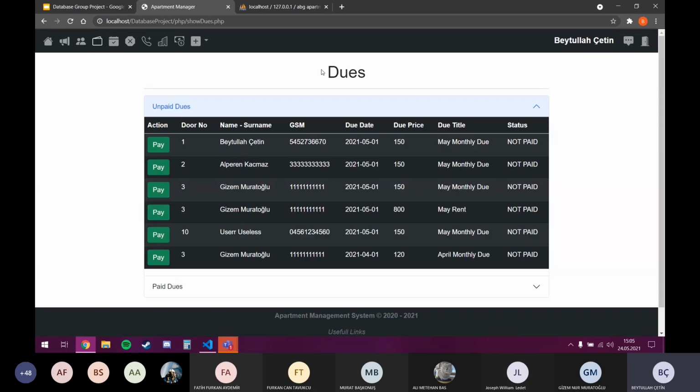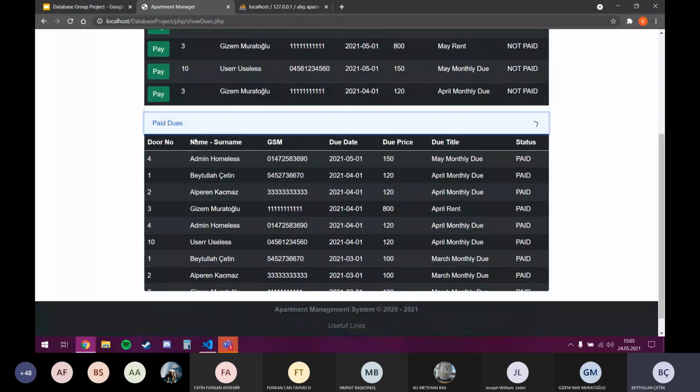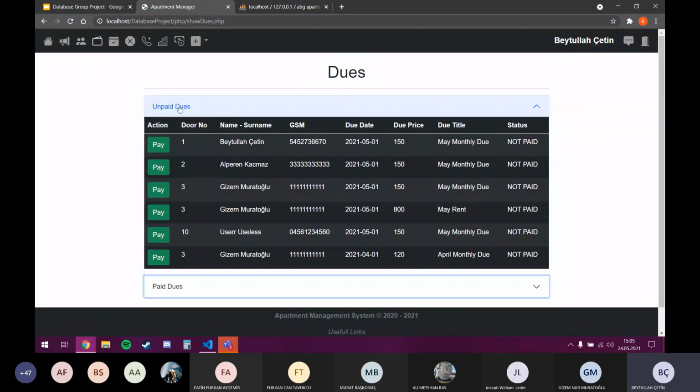When we get into the dues page, we can see the unpaid dues and the paid dues. There are a lot of paid dues. Let's focus on the unpaid dues and add a new due for everyone. Now there is no due with the price 250, and I will add a 250 due.